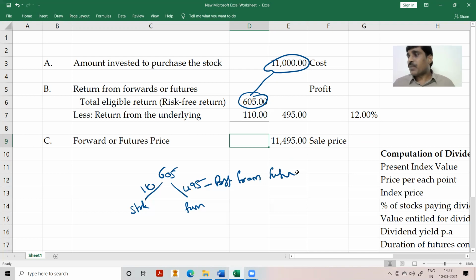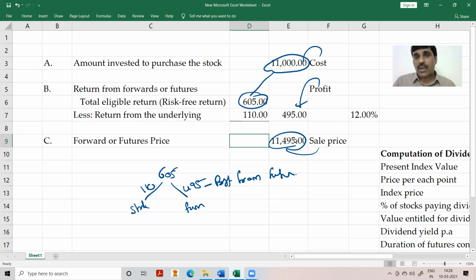So if I want the sale price, this is my cost and this is my profit from the futures contract. Therefore, my sale price of the futures contract is this much. This is pure conceptual knowledge. Don't memorize S0 into e to the power of (R minus d) into t, or S0 into (1 plus R) whole to the power of n. All these formulas will make you unconscious while you are doing the problem. So far as you just apply the formulas, you are not conscious of what's going on in the problem.